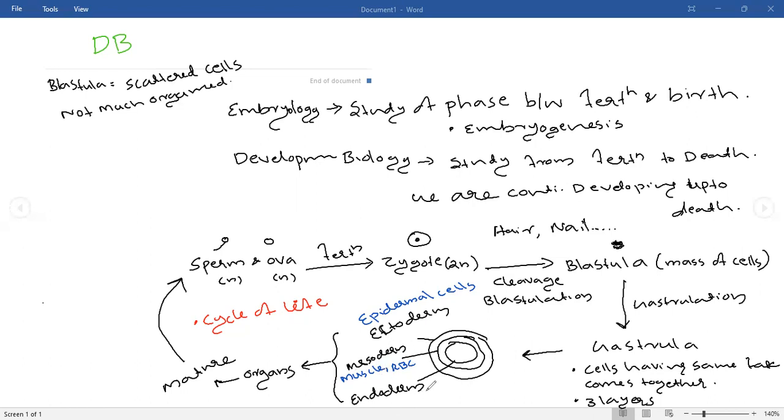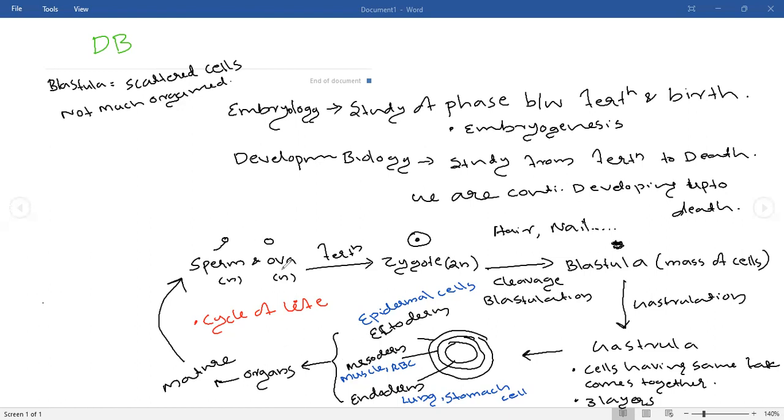What happens from our endoderm? For example, lung cells are produced from endoderm. Our stomach cells are produced from endoderm. All these things are produced from endoderm.